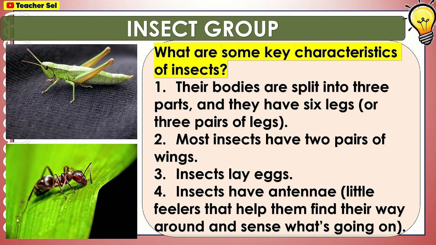Most insects have 2 pairs of wings. Insects lay eggs. Insects have antennae, little feelers that help them find their way around and sense what's going on.